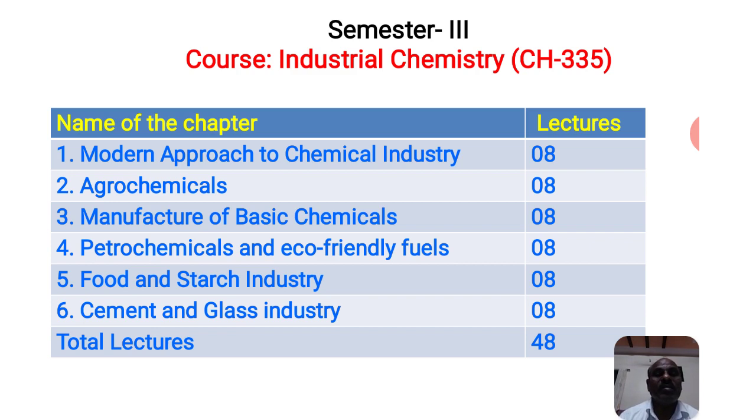Now in the quality control department, the raw material is converted into the product. How is this raw material converted into the product? At that time quality is checked in the different steps.